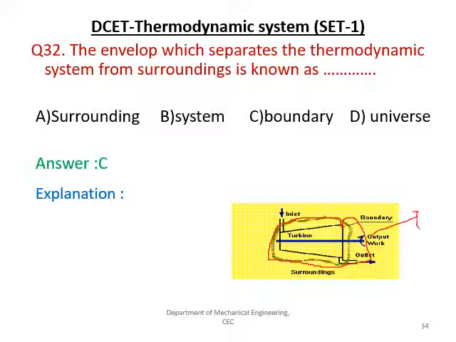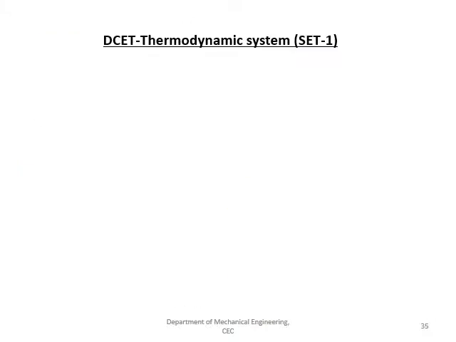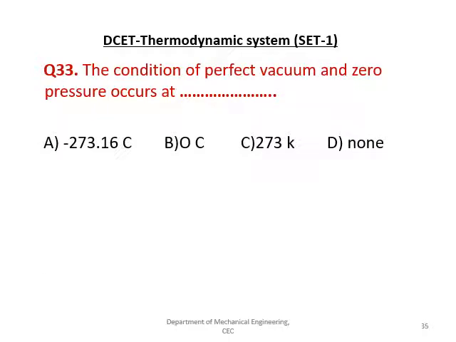This is the surrounding. So next question is, the pressure for a perfect gas occurs at minus 273, 0 degree centigrade, 273 and none. The right answer is A, that is minus 273 degree centigrade.